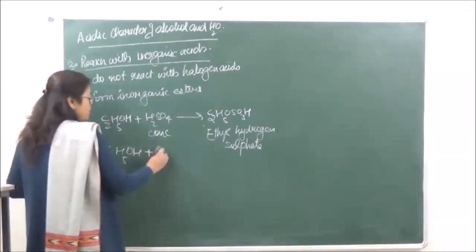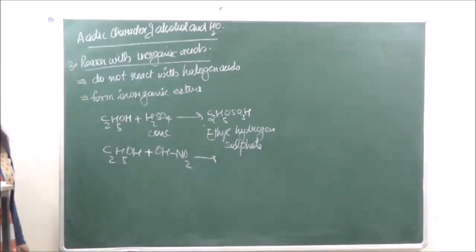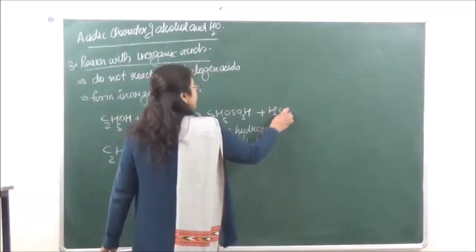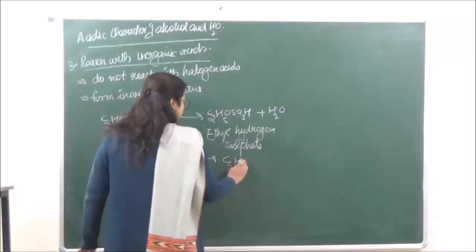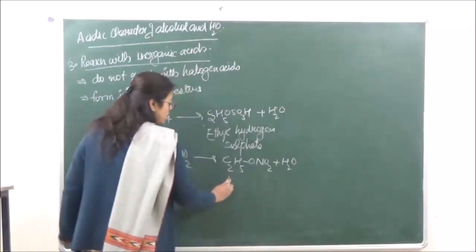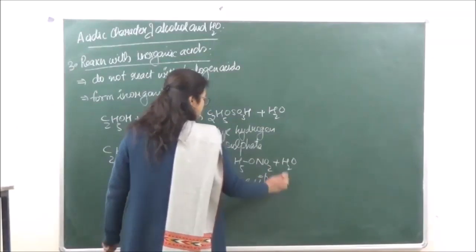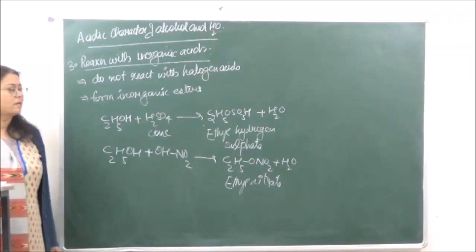Okay? Or if we are reacting this with nitric acid, that is going to be OHNO2. So water is going to be removed from here. Here also, instead of H2SO4, we are going to get water over here. Okay? And here, if we are doing this again, this is going to give us ethyl nitrate, C2H5ONO2, plus water. This is ethyl nitrate. So these are known as inorganic esters.